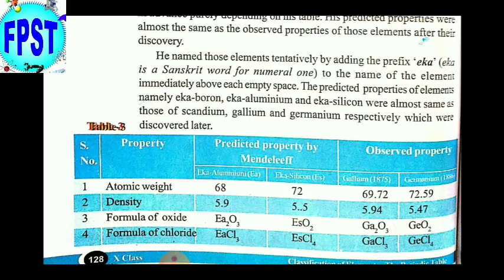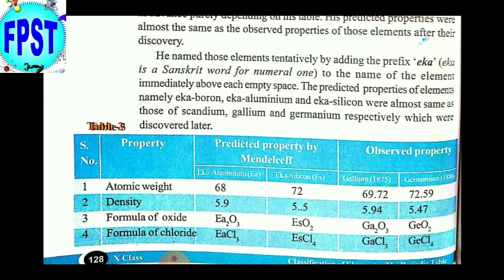That's why he named them after the similar elements, putting the prefix Eka. Eka aluminum. He predicted that its weight will be 68 and its density will be 5.9.